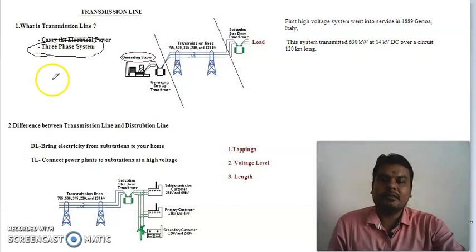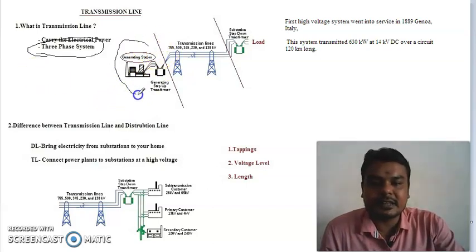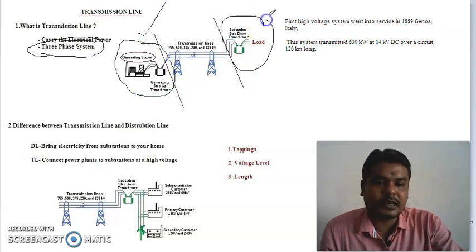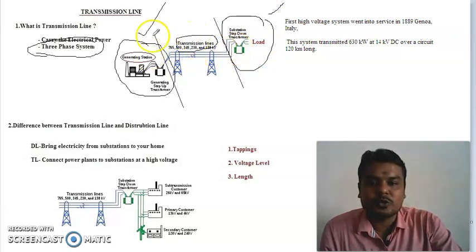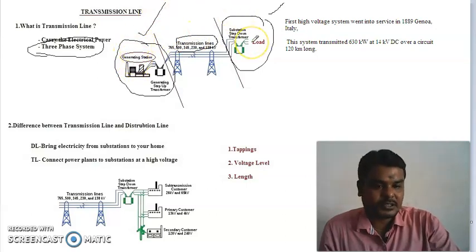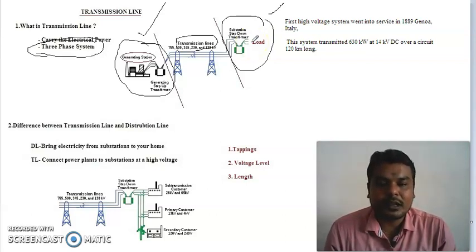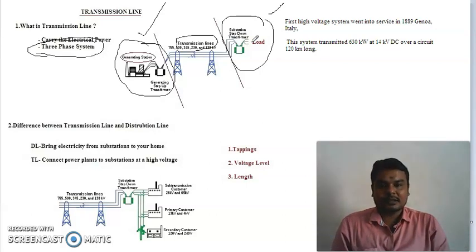from the generating station. When we look at this diagram, the generating station is located in one place and the distribution system is located in another place. In between, the transmission lines act to connect the generating station to the distribution stations. These transmission lines travel from a few kilometers to some thousands of kilometers. In a simple way, I can say transmission lines are used to carry the electrical power produced in the generating station to the distribution station in the form of a three-phase system.